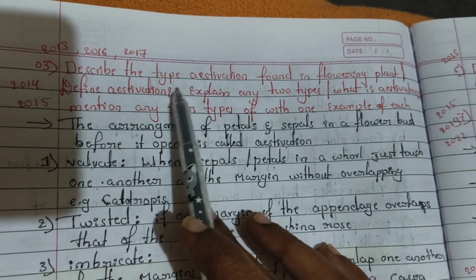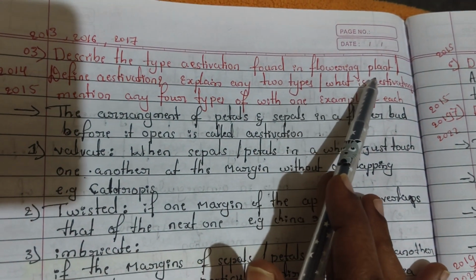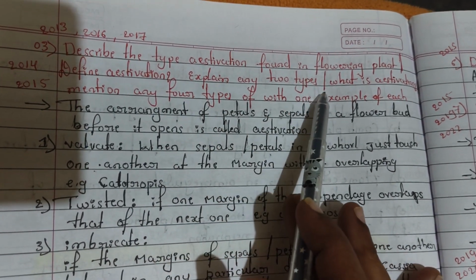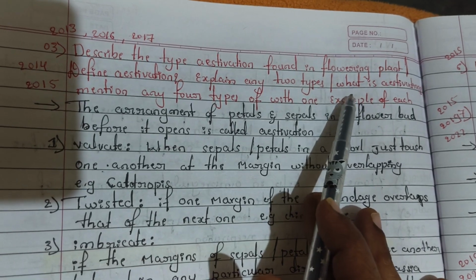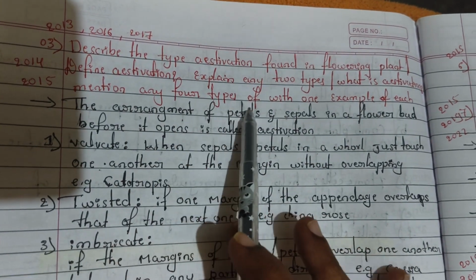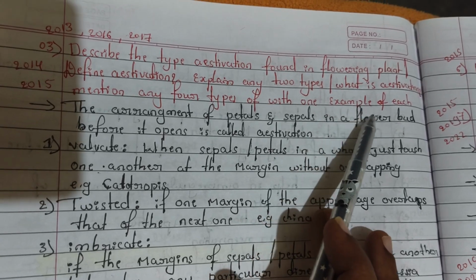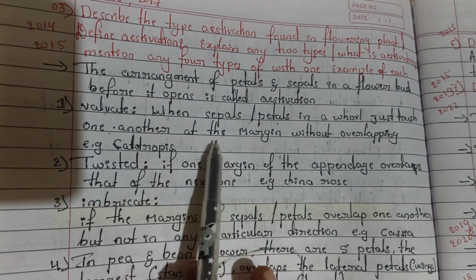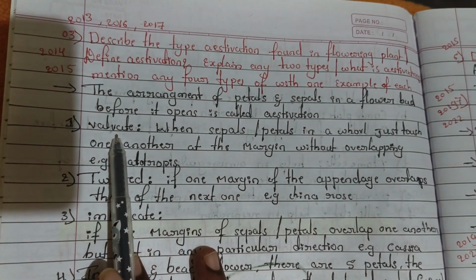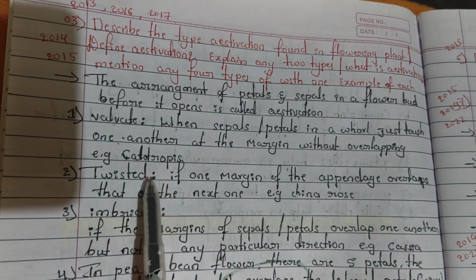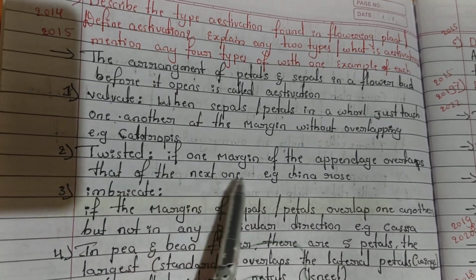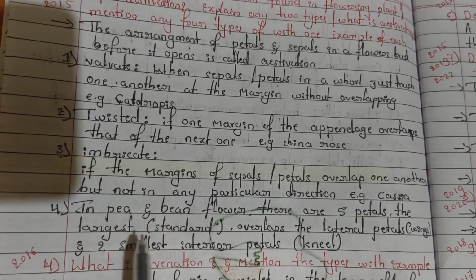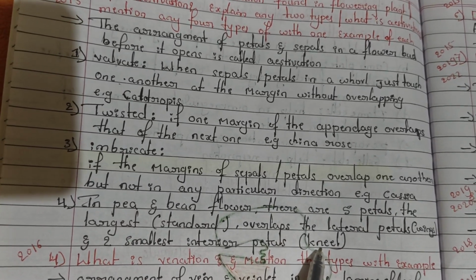Next question is: describe the types of estivation found in flowering plants, and another form is: define estivation, explain any two types. And next another form is: what is estivation, mention any four types with one example of each. So you have to write estivation types and definition plus examples. First type is valvate estivation, example Calotropis. Second one is twisted, example China rose. Third one is imbricate, example Cassia. And the fourth one I mentioned in the definition.